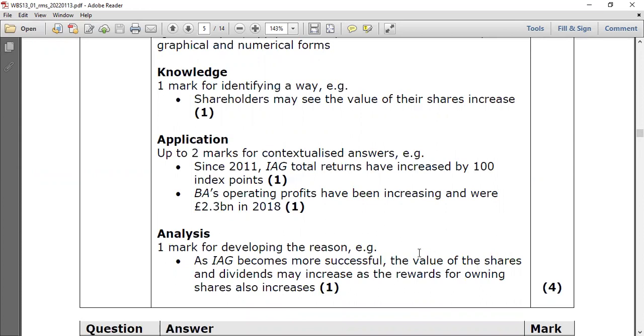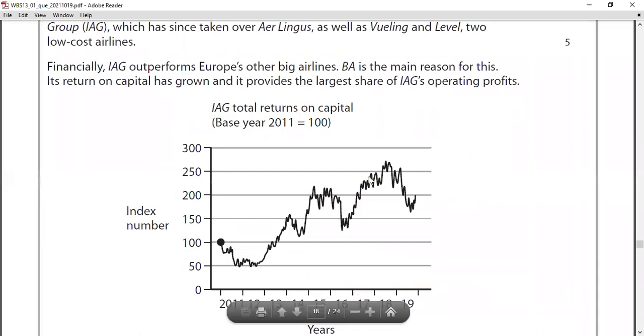You can see. And look at the analysis point. As IAG becomes more successful, the value of the shares and dividends may increase as the rewards for owning shares also increase. Right? So that's the analysis part. When you're writing an answer, you have to write something. Okay, we can find out their share movements, right? They can see the application, their share movement from 2011 to 2019.